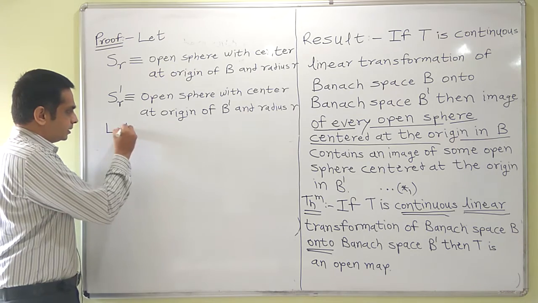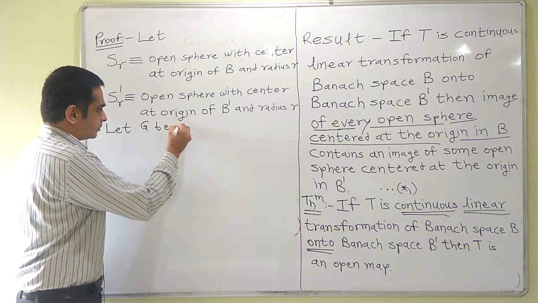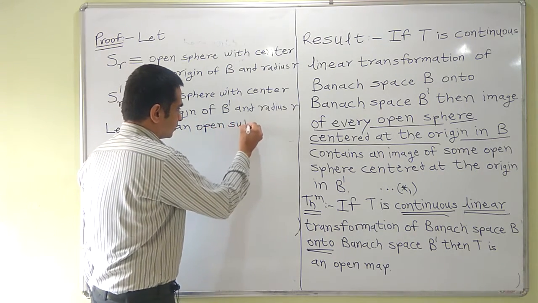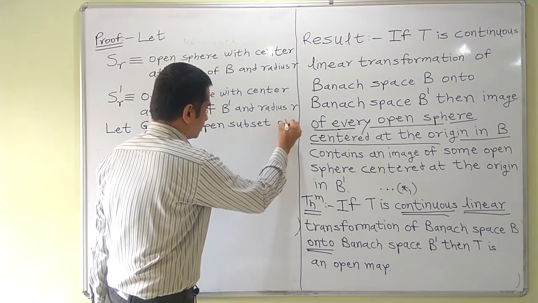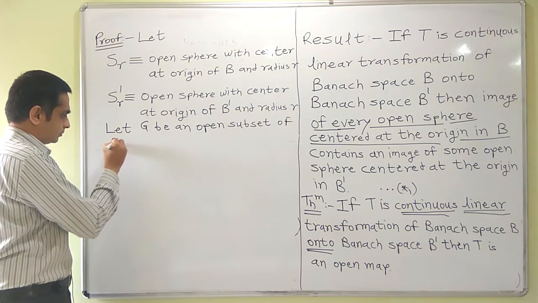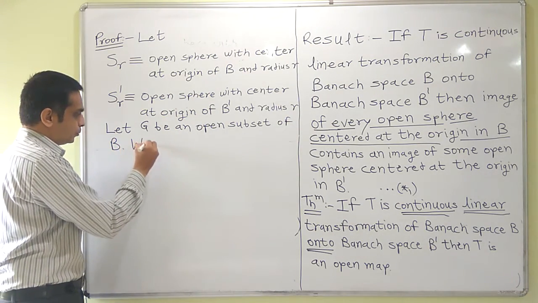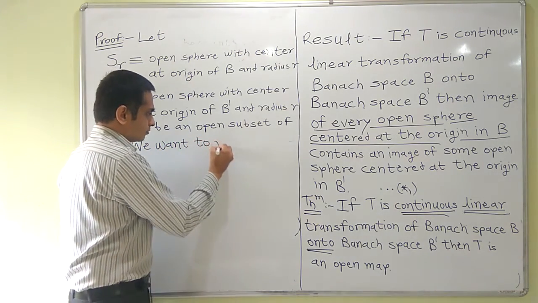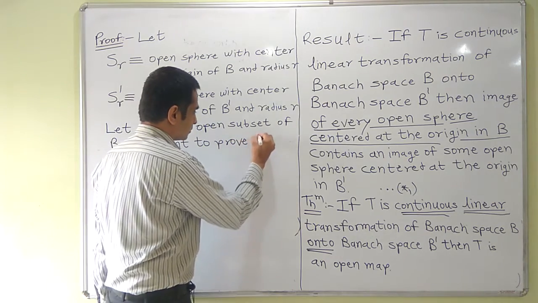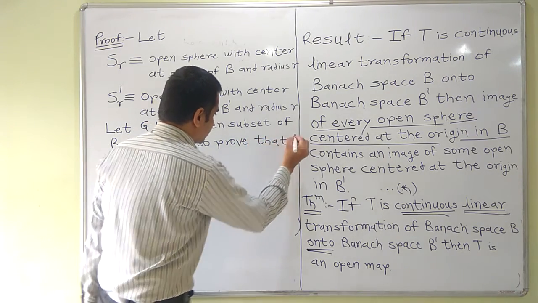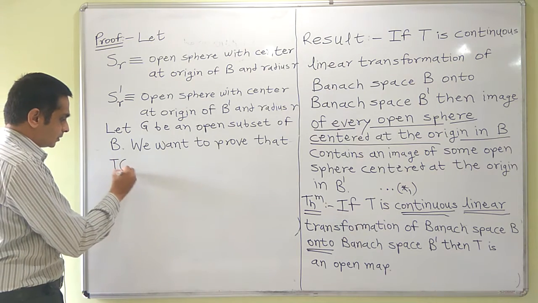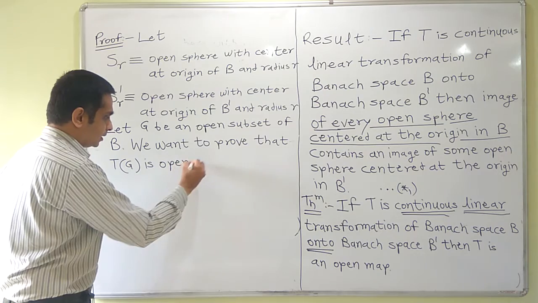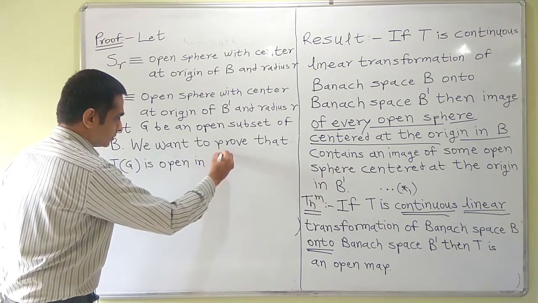Let G be an open subset of B. What we want to prove is that TG is open in B dash.